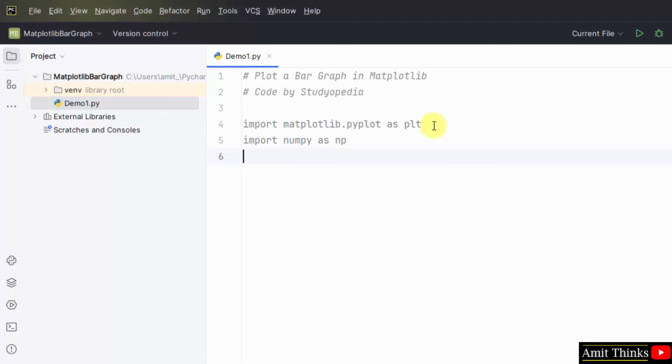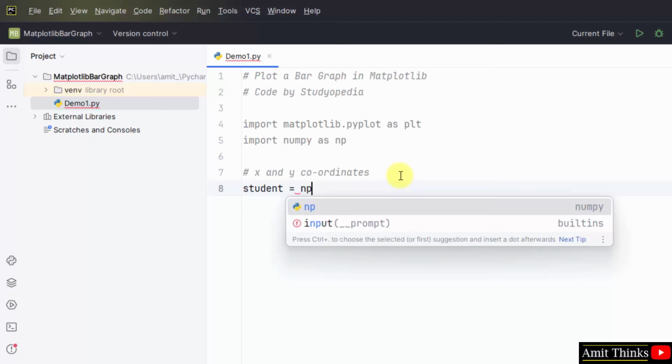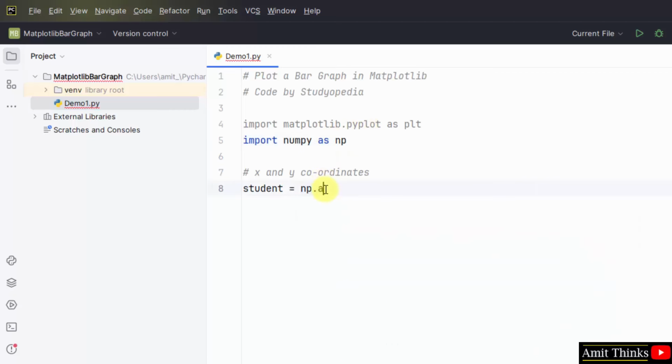That means we will add the x and y coordinates as an array value. So to create an array in Python, numpy will be used, the numpy array method. Let us see. So here we are adding the data for student. First, student equals numpy.array method. Now set the values, that means the student's names. Let's say we will add 6 students, add the names.